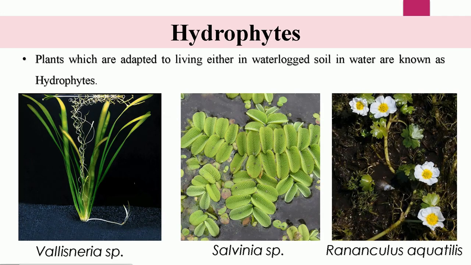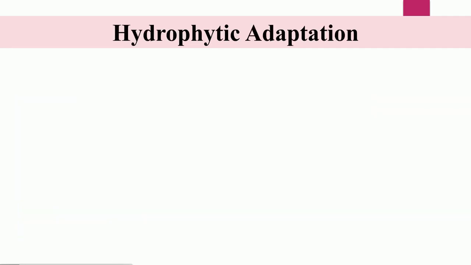Or hydrophytes can also be found in waterlogged soil, the soil which is always flooded with water, like Ranunculus aquatilis. Now let us discuss the hydrophytic adaptations.